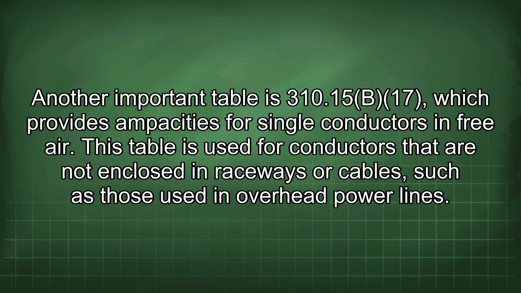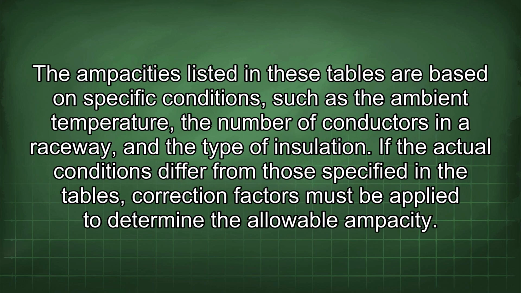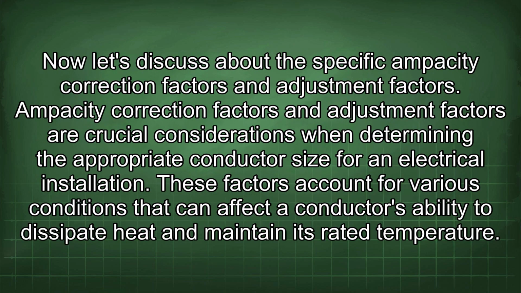310.15(B)(17), which provides ampacities for single conductors in free air. This table is used for conductors that are not enclosed in raceways or cables, such as those used in overhead power lines. The ampacities listed in these tables are based on specific conditions, such as the ambient temperature, the number of conductors in a raceway, and the type of insulation. If the actual conditions differ from those specified in the tables, correction factors must be applied to determine the allowable ampacity. Now let's discuss the specific ampacity correction factors and adjustment factors.